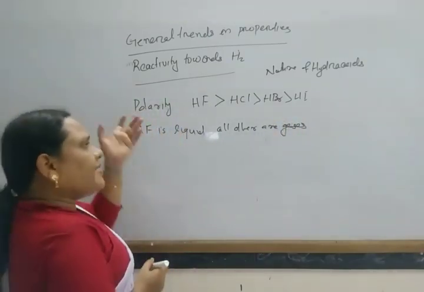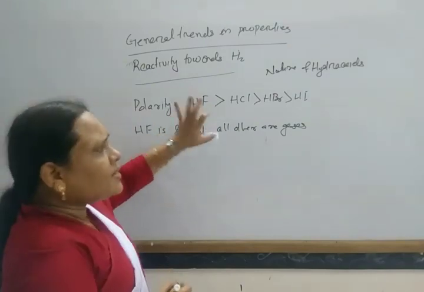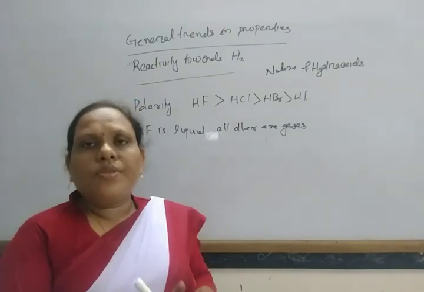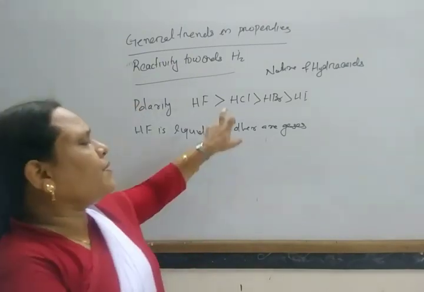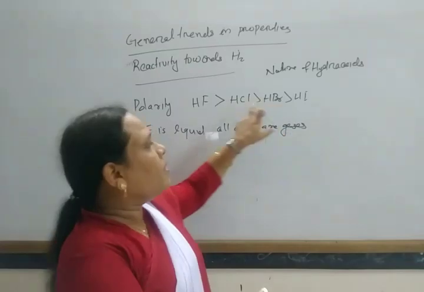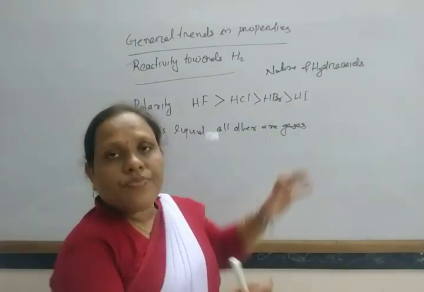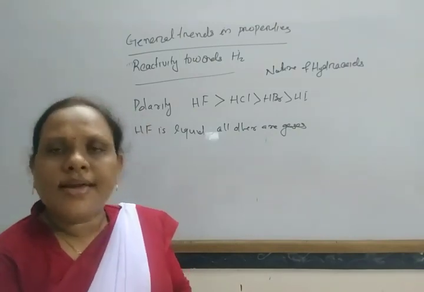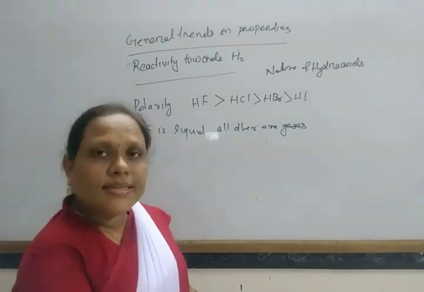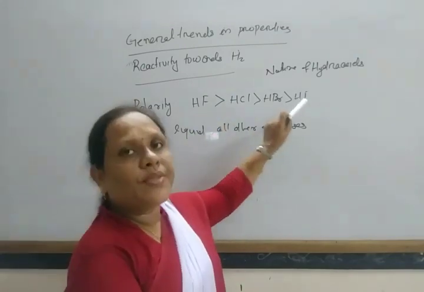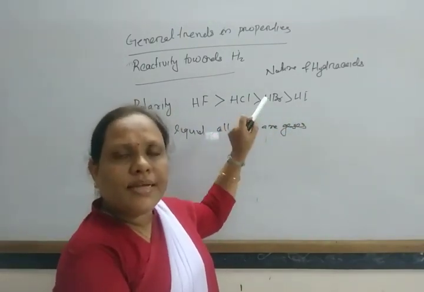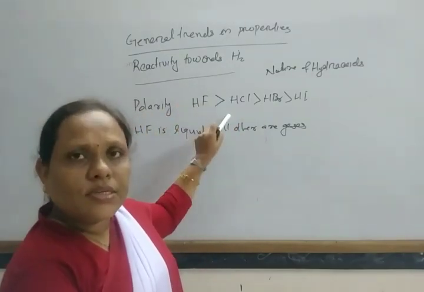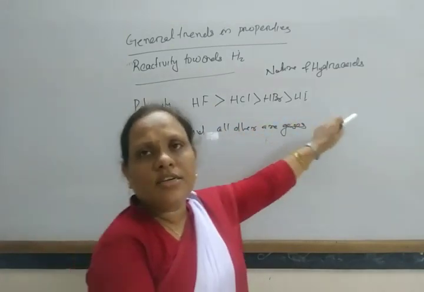Next, what is the boiling point order? The boiling point depends on the van der Waals force of attraction between HCl, HBr and HI. From HCl to HBr, the molecular size increases, and in this way van der Waals force of attraction increases. So the boiling point increases from HCl to HI. But HF, due to intermolecular hydrogen bonding, has the highest boiling point.